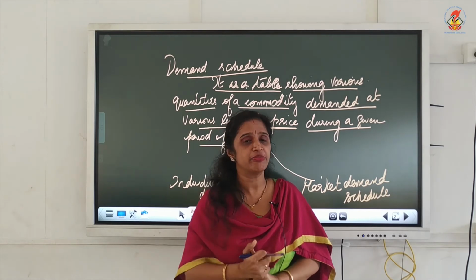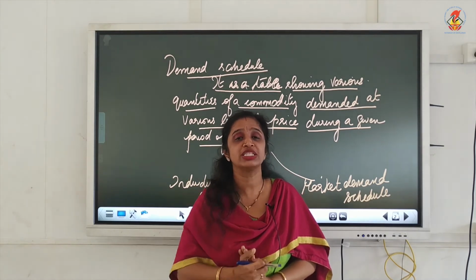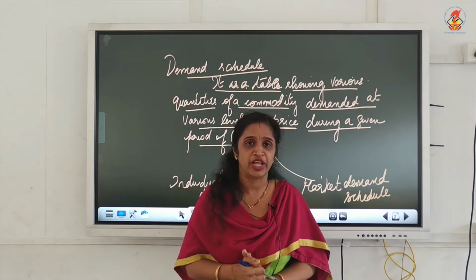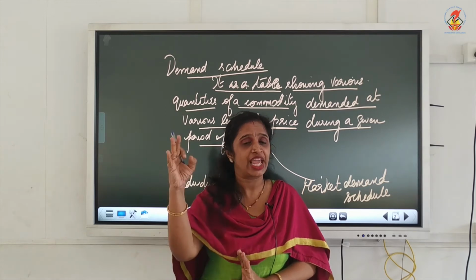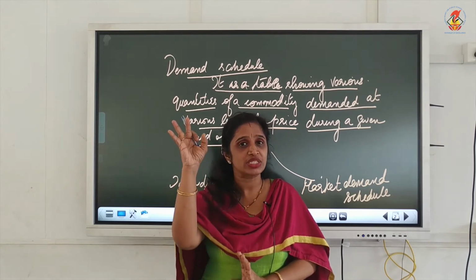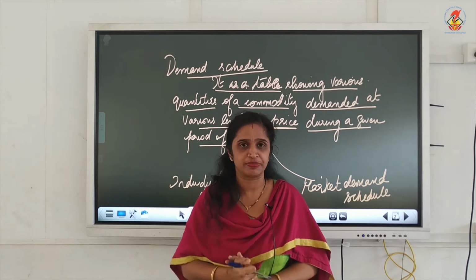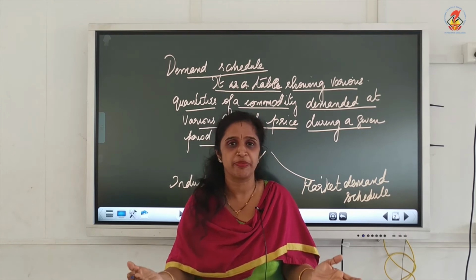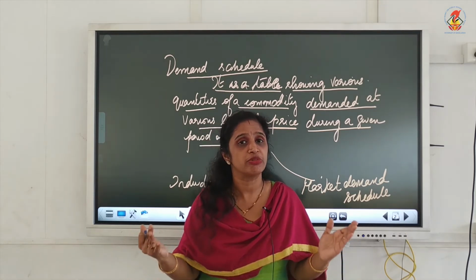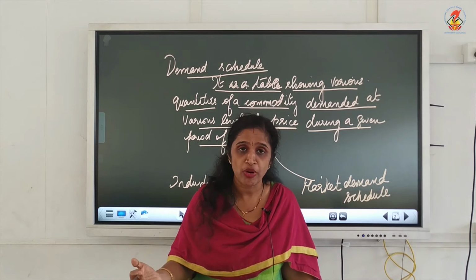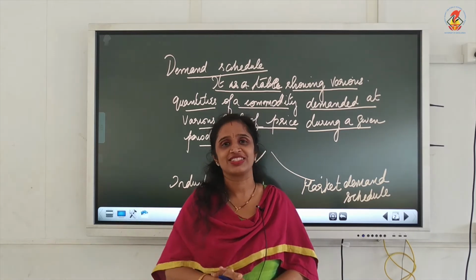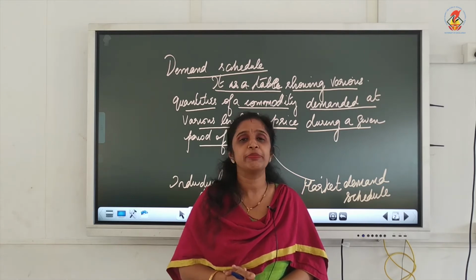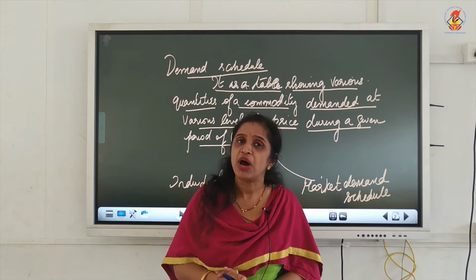When we define demand, it refers to the quantity of a commodity that a consumer is willing to buy at a particular price during a given period of time. Demand schedule is a table which shows the quantity demanded at different prices. Different quantities demanded at different prices. The concept is the same. Demand schedule will be represented in the form of a table where we can see different quantities of a good at different prices. There are two types of demand schedule. One is individual demand schedule and the other one is market demand schedule.